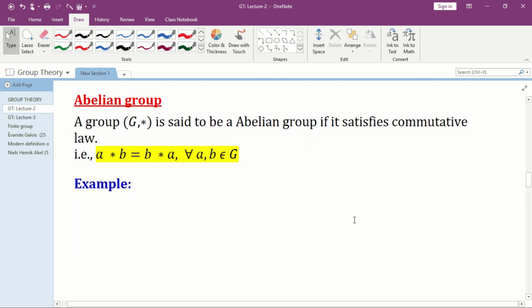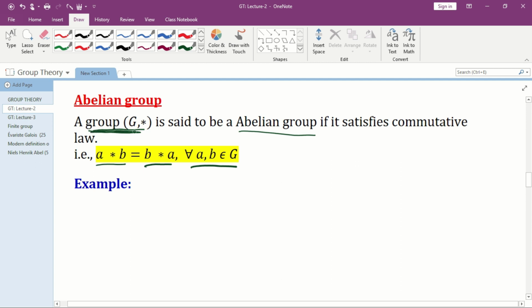So what do you mean by abelian group? Or we have another name, commutative group. A group (G, *) is said to be an abelian group if it satisfies the commutative law. That is, a * b is equal to b * a, and it must be true for all a, b belonging to G.